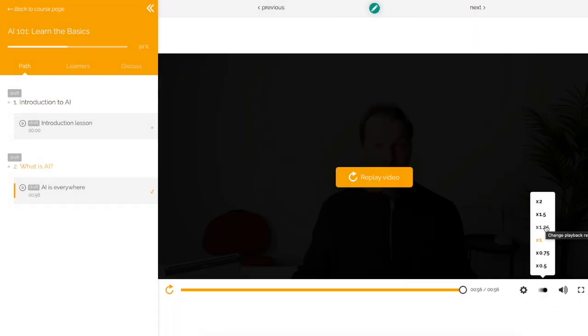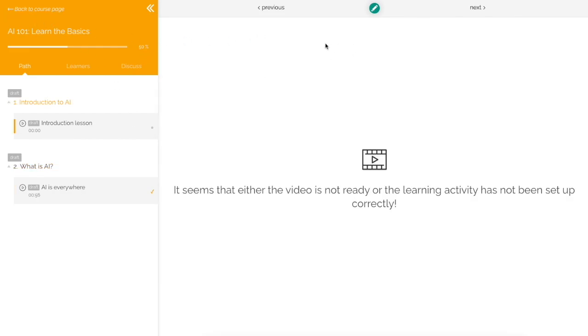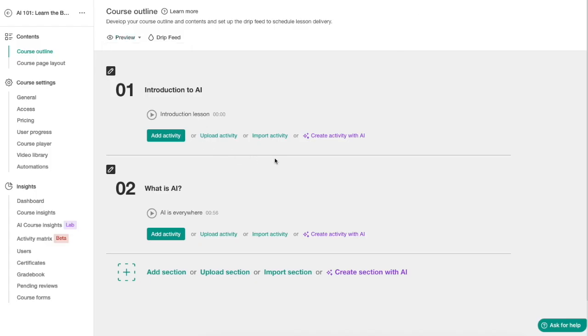You can always change the speed of the video, so this is handy for your students, especially if you're not talking that fast and they want to save some time. They can 1.5x the speed. So this is pretty handy, so this way you're always able to check what it looks like for your students.